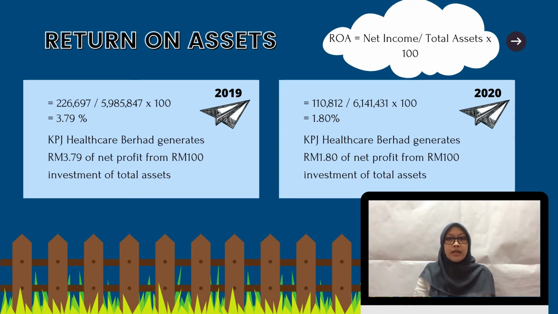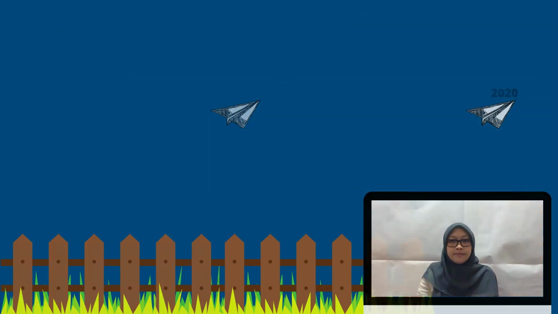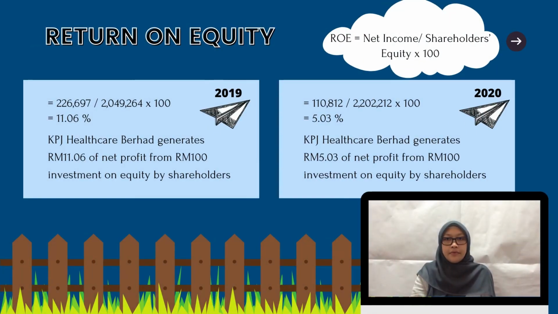This shows that KPJ Healthcare Berhad is only able to generate 1 ringgit and 80 cents of net profit from 100 ringgit investment of total assets. By referring to the discrepancy, we can also see that KPJ Healthcare Berhad's return on total assets ratio is better in year 2019. Last but not least, the fifth ratio is return on equity ratio.